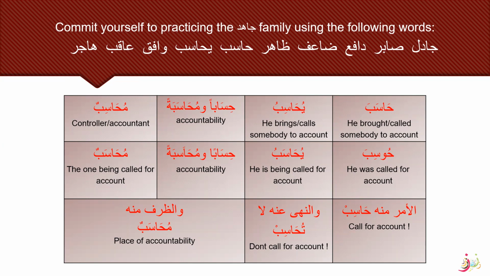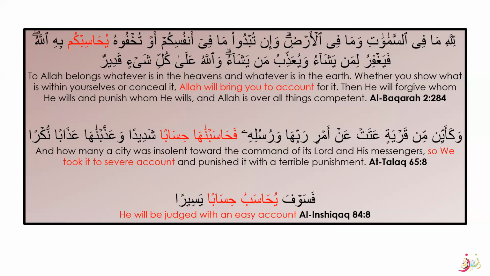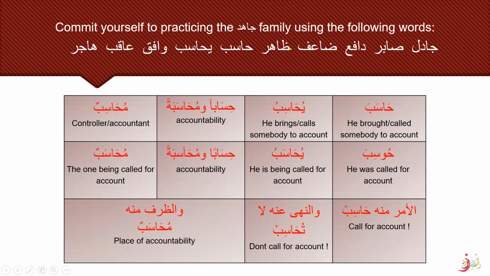So this is family three, Jahada, and we are using the word hasaba, that he brought or called somebody to account. So this one is done for you, and you can commit yourself to doing all the Sarf Saghir and Sarf Kabir charts for this family, and inshallah we will continue doing a few of the other examples in our next session.